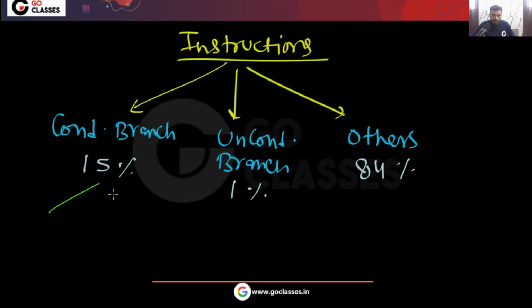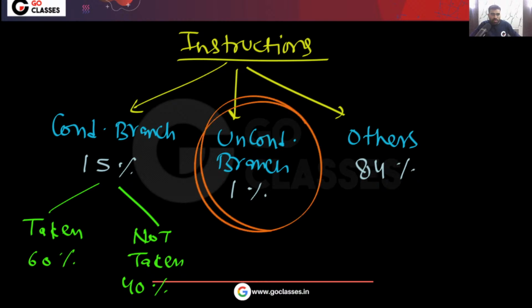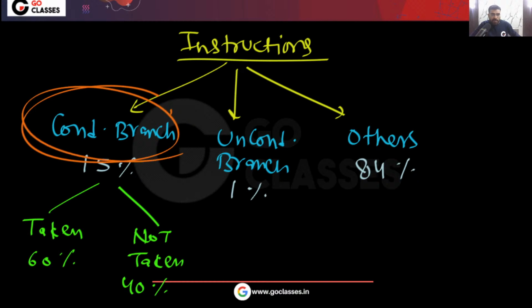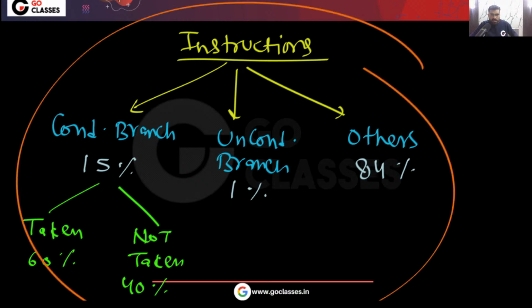Now in this conditional branch also, this is saying how many are taken? 60% are taken and 40% are not taken. Okay, 40% are not taken. So this is the question. An unconditional branch will always be taken, that you already know. But a conditional branch, depending on the condition, can either be taken or not taken. So you can see 60% of conditional branch instructions are taken and 40% are not taken. So this is the instruction mix that is given to you.